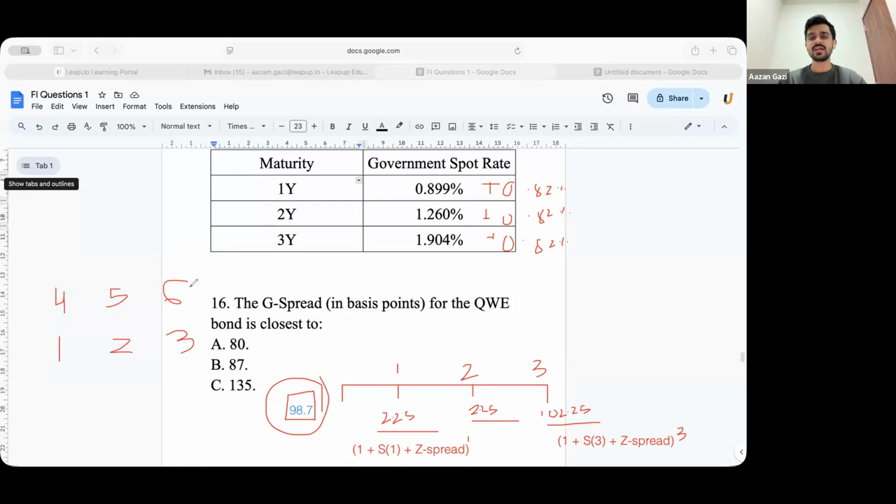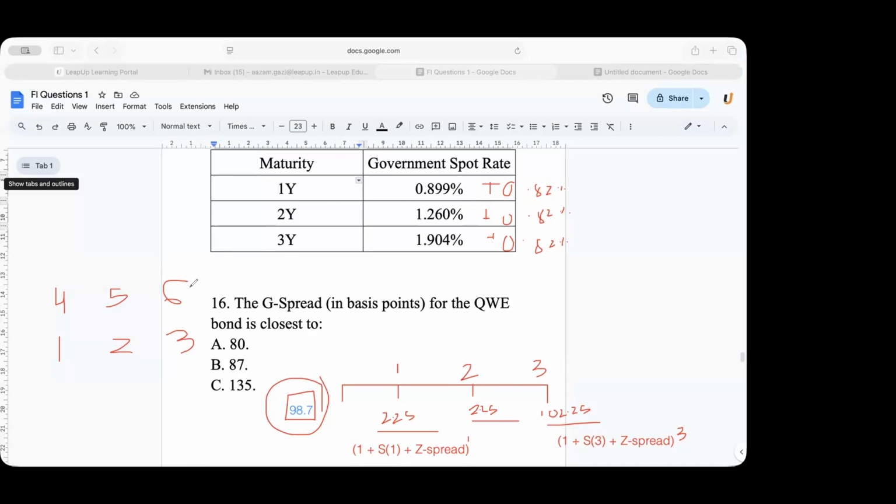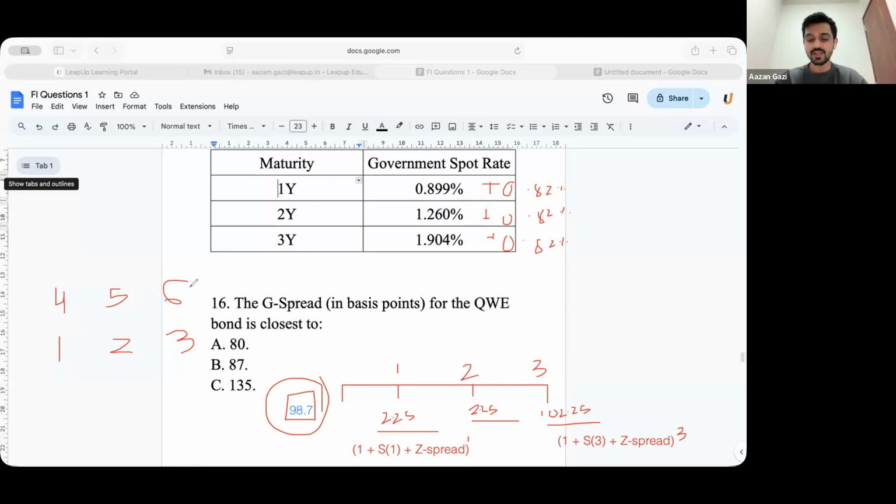What is the answer that you guys are getting? Animesh, what would be the second denominator? Can you quickly tell me what the second denominator will be? That will be 0.01260 plus this 0.82. So what is the final value that you're getting?